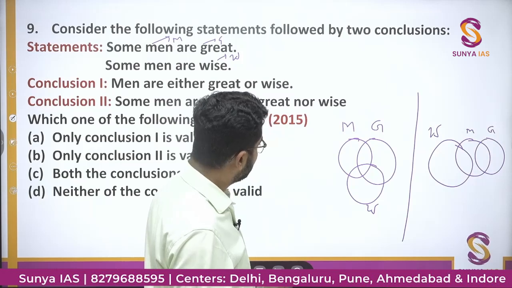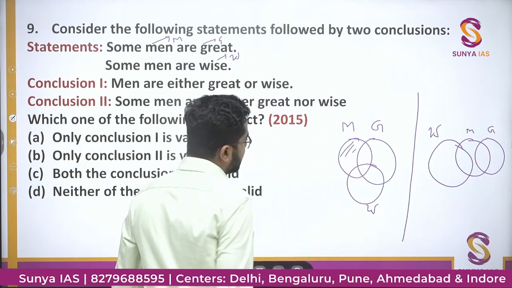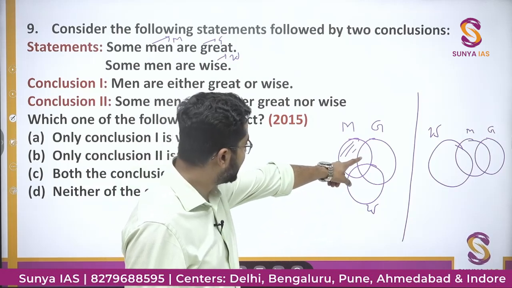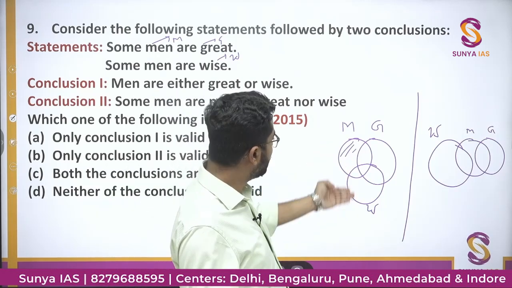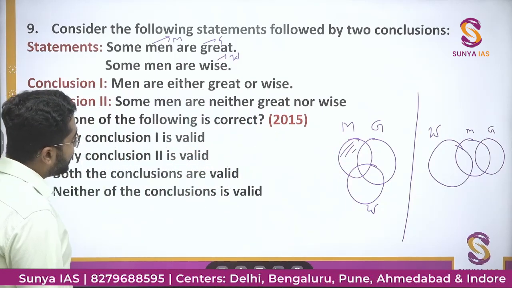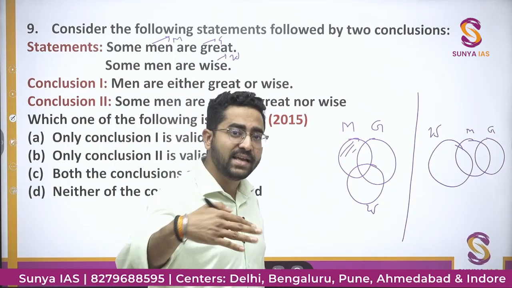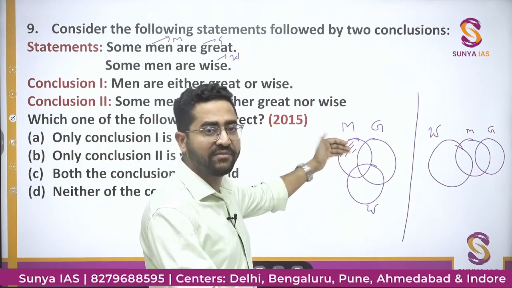No, in this condition, you can see these men, these are not neither great nor wise, है ना? यहाँ पे आप देख सकते हो ये वाले जो है वो ग्रेट भी नहीं है, वाइज भी नहीं है. आइदर ग्रेट और वाइज, या तो वो ग्रेट है या फिर वो वाइज है. Here you can see these are neither great nor wise.